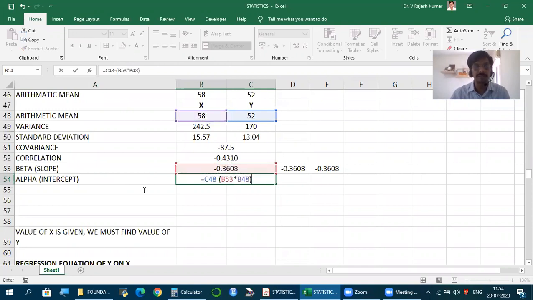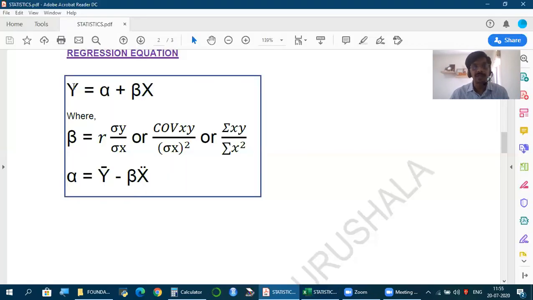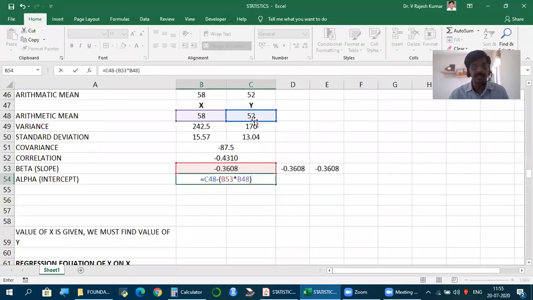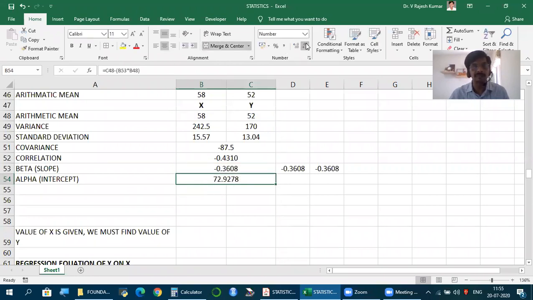So y bar, mean of y, when it is y on x, regression equation of y on x. So it is y bar minus beta into x bar. For x on y, the formula will not be the same, but normally the only equation we learn how to make is y on x. So this is fine. So y bar, arithmetic mean of y minus beta into x bar. We get this number. Friends, this is what we call alpha. Now with this, we have what is required for the equation.